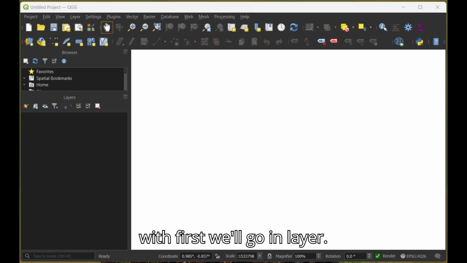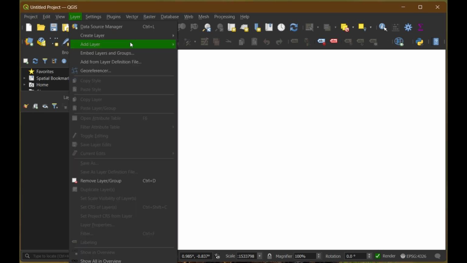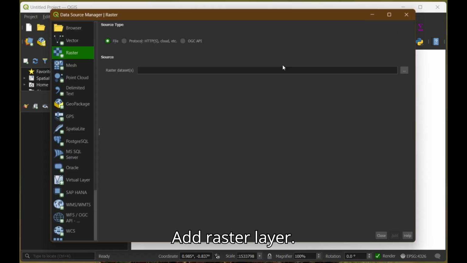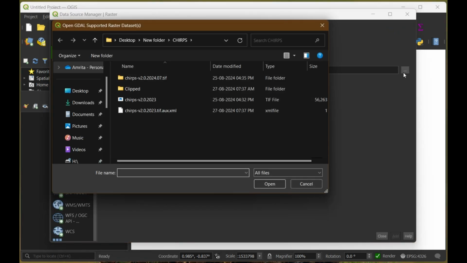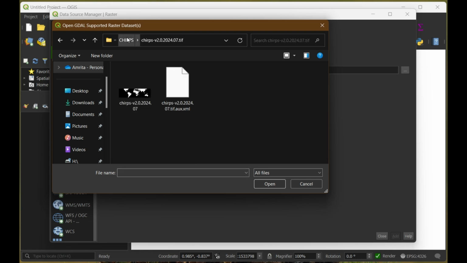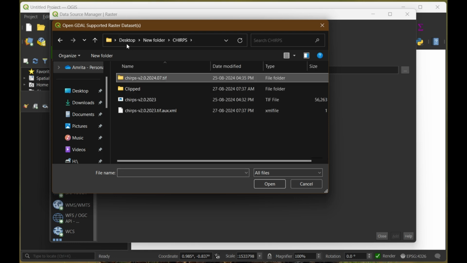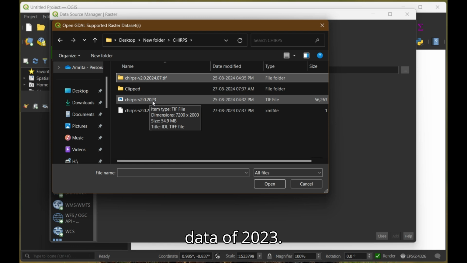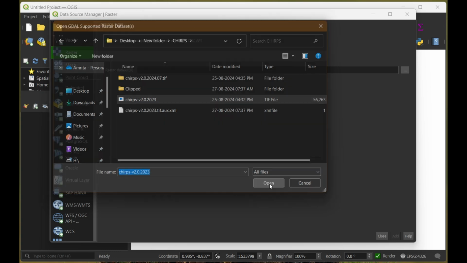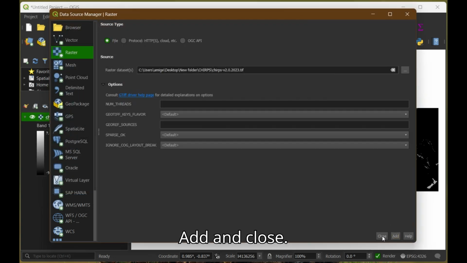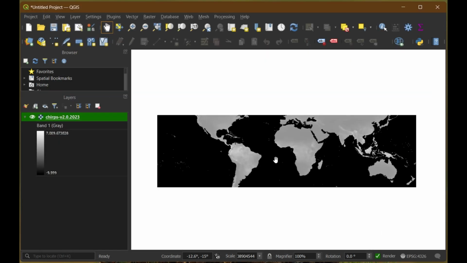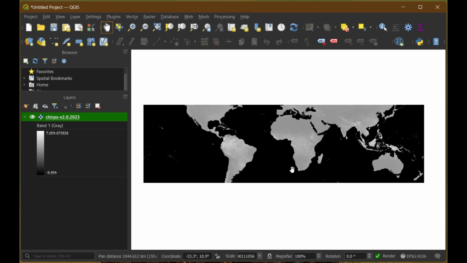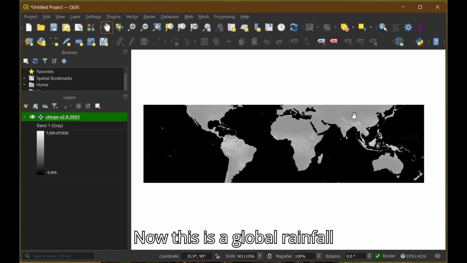So, to start with, first we'll go to Layer, Add Raster Layer. This is an example of CHIRPS rainfall data of 2023. Add and close. Now, this is global rainfall data.